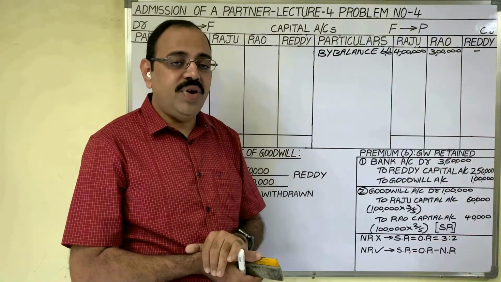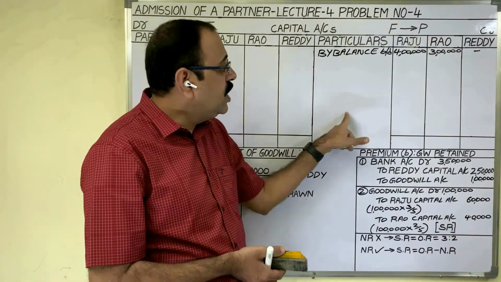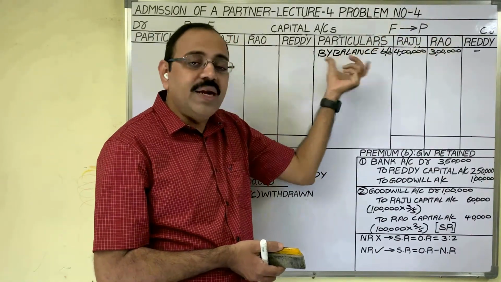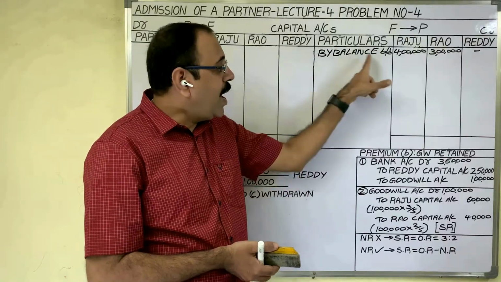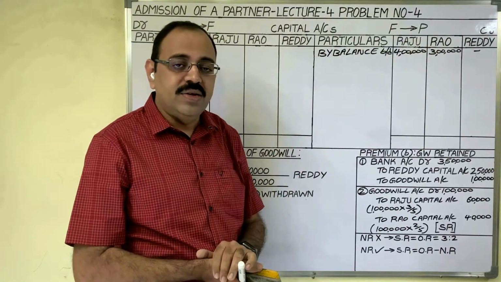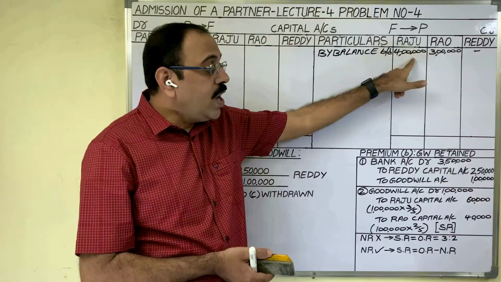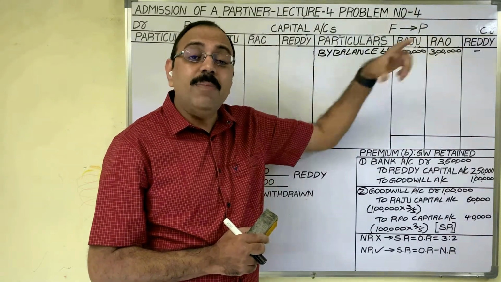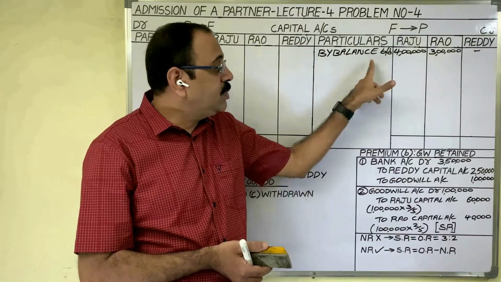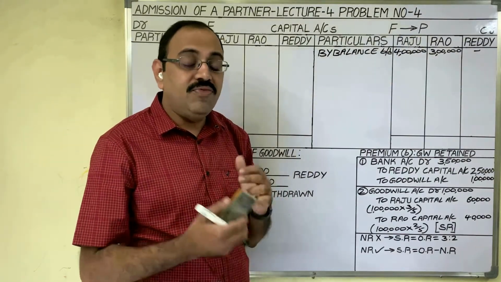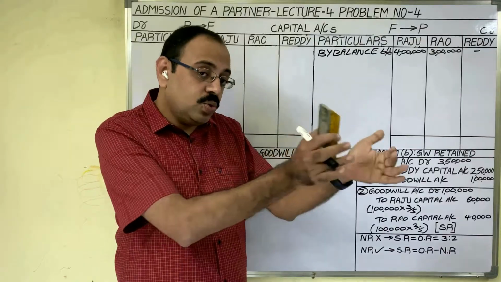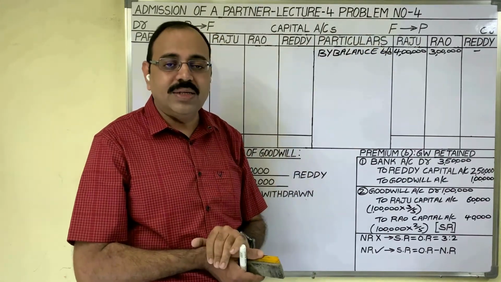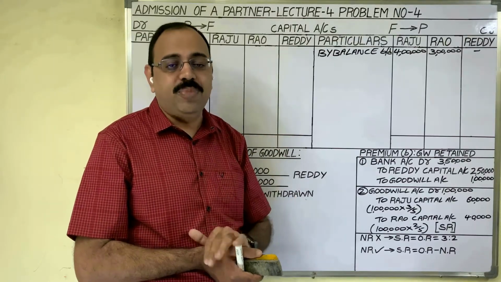So at the time of retirement, the amounts which a firm should return to partner appear on credit side. Opening balances we are writing on credit side. Raju brought 4 lakh rupees capital in the firm. Rao brought 3 lakh rupees capital in the firm. Suppose these partners are retiring, then firm should return these capitals to them. That is why credit side we are writing opening balance. So opening balance is completed.